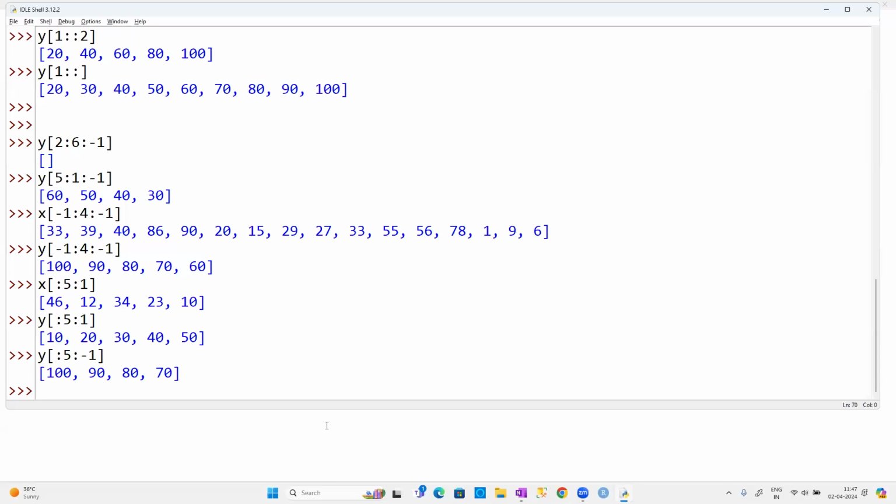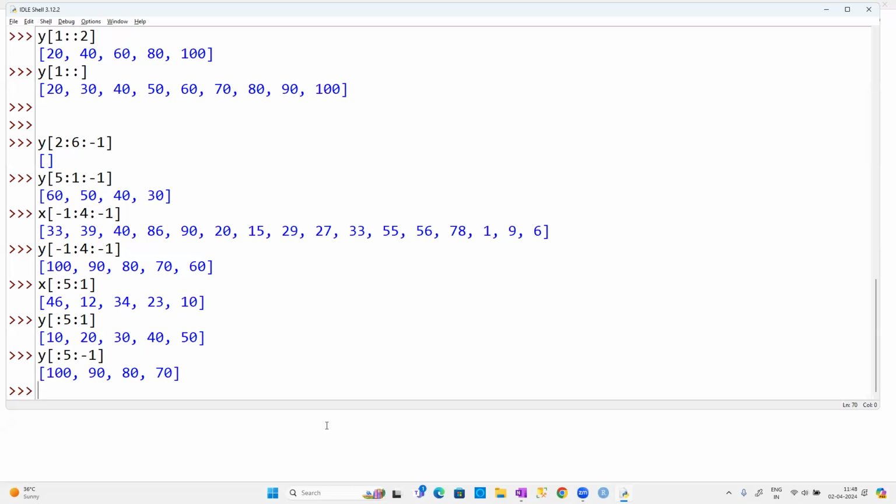Whenever it is a negative step, the starting index is the last and the ending index is, by default, up to the beginning of that particular list, guys. So it is a little bit sensitive, but we can handle it. Where to start and where to end, if you specify that, it is going to be sufficient. And apart from that, whatever step you require, we can control it, guys. Okay, so the output is going to come like this.